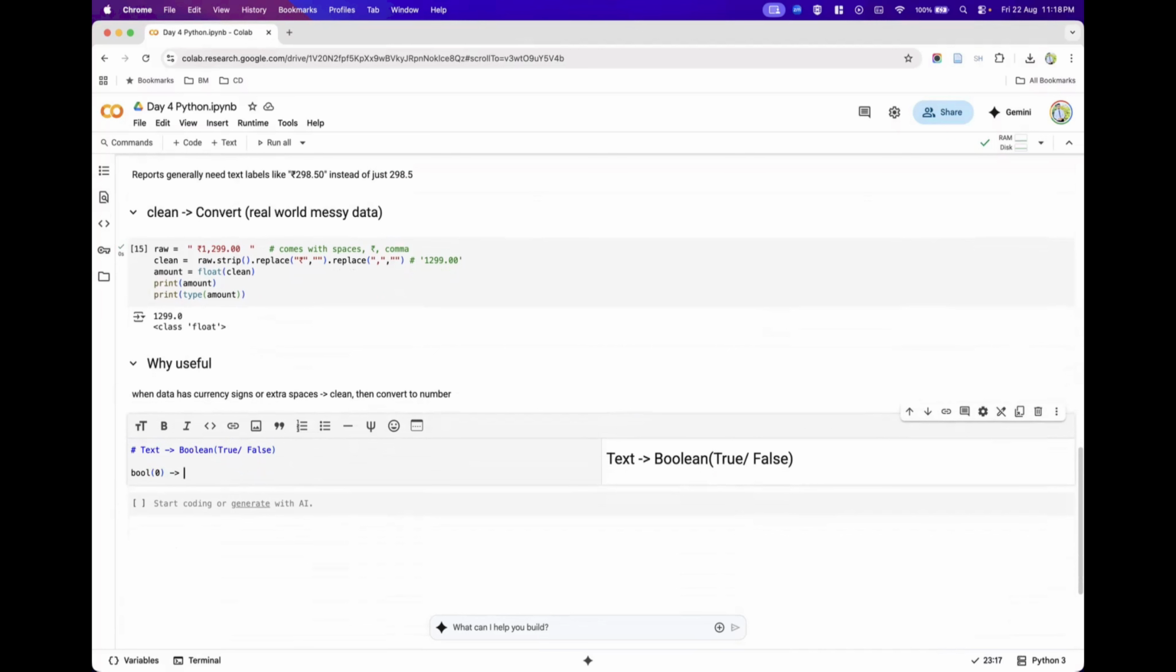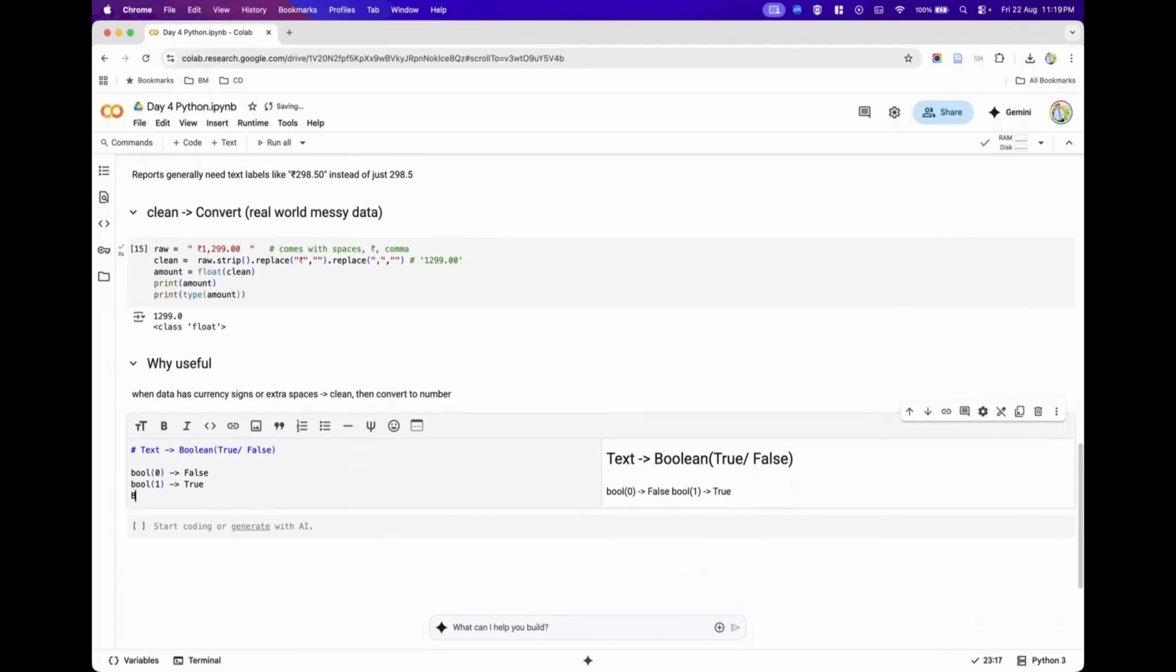Boolean of 0: you have to be in a position to answer this one. Bool of 0 is what? 0 internally in Python is represented as false. Remember this clearly. So bool of 0 is always false. What is bool of 1? In Python, apart from 0, every other numerical value is true. So bool of 1 or any other number apart from 0 will be treated as true.